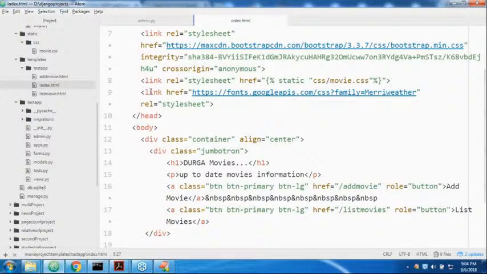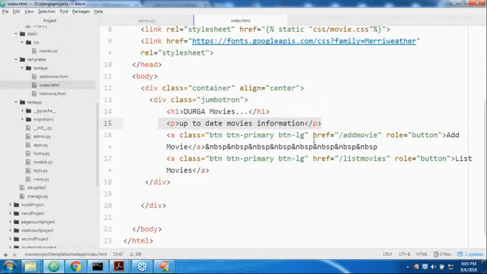Next, the first button, add the movie. Actually, it is not a button; internally, it is the anchor tag. Add the movie. The second one, list the movie. Like this, it is the second one, sir. So btn primary, btn large, like these classes I'm using. All these things are what we call Bootstrap styles.